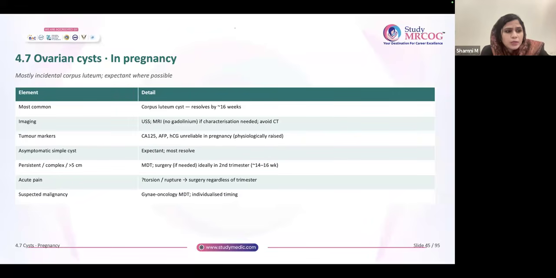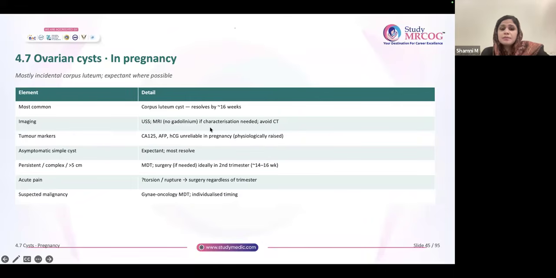So this topic is also a little important: ovarian cyst and pregnancy. The most common ovarian cyst in pregnancy is the corpus luteum cyst, which generally resolves by 3 to 4 months. For imaging, generally you will go for ultrasound. MRI, if at all you are forced to do it, should be done without gadolinium, if characterization is needed. CT, however, should be avoided.